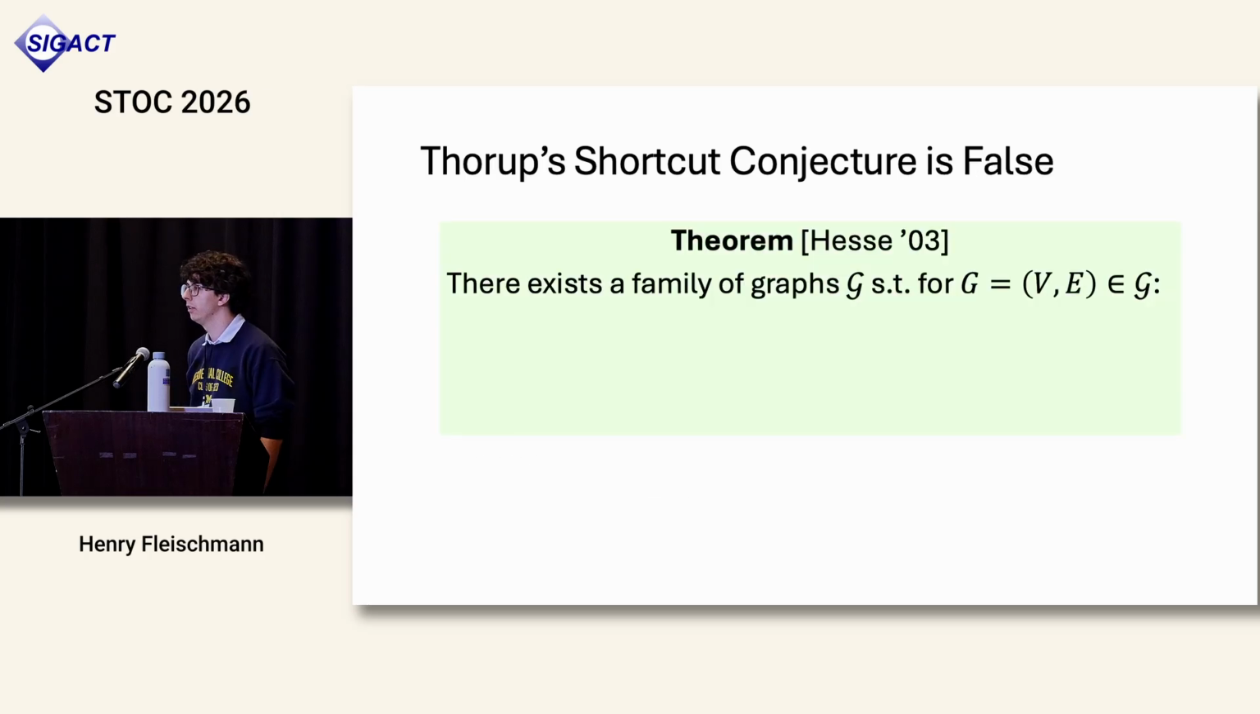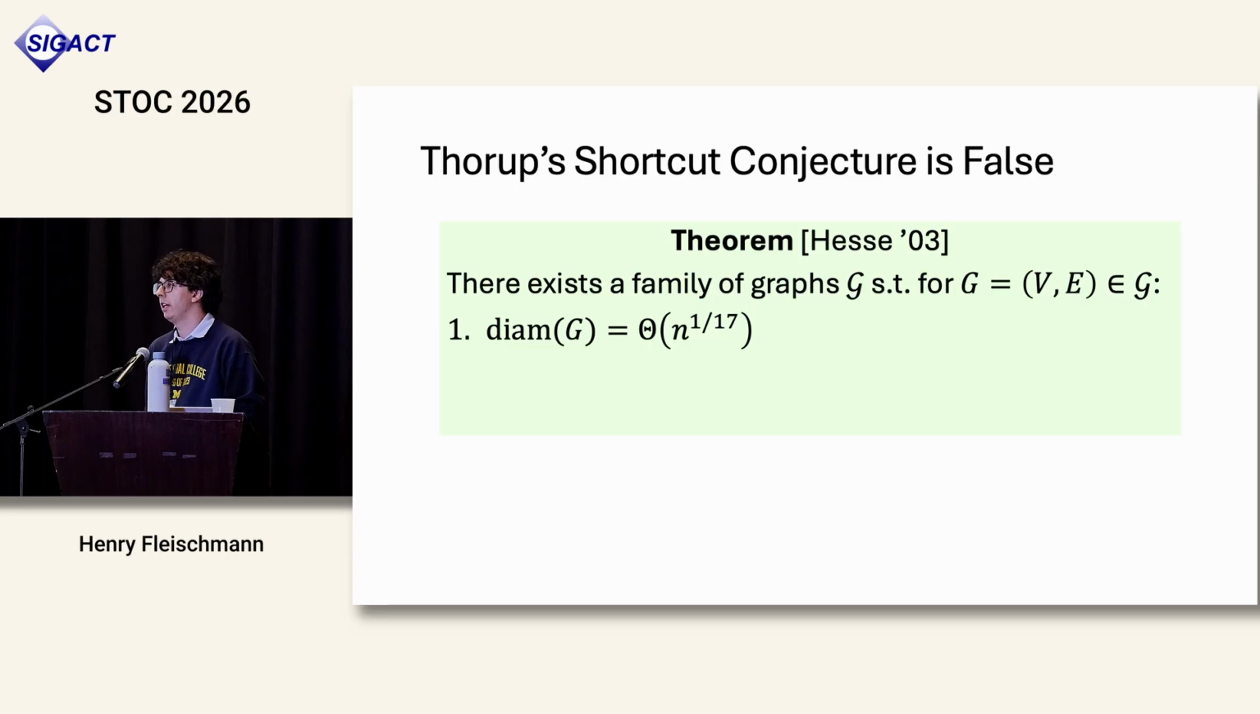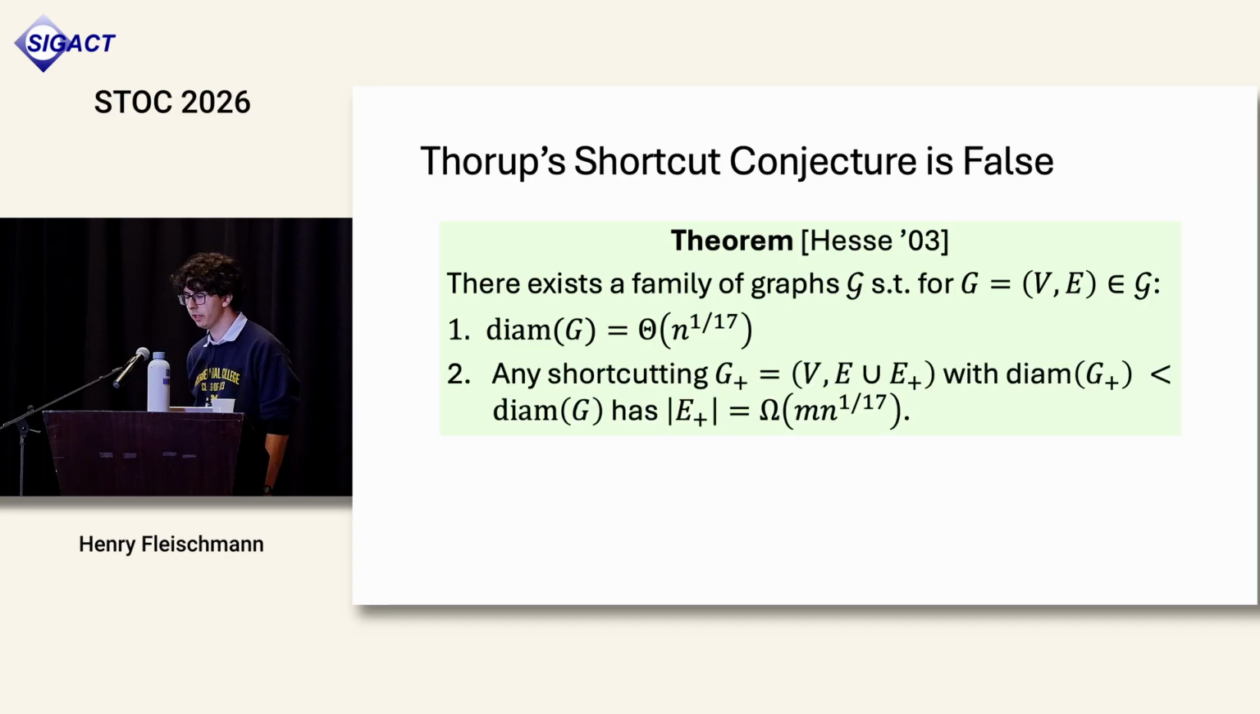But unfortunately, it's false, and Hesse in 2003 gave a nice refutation. So Hesse showed that there's a family of graphs where these graphs have diameter n to the 1/17th, and any shortcutting which reduces the diameter has to have size at least m times n to the 1/17th, which is definitely not near linear. Okay, so by itself, this refutes Thorup's shortcut conjecture.